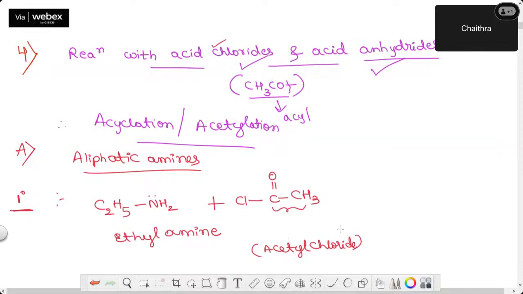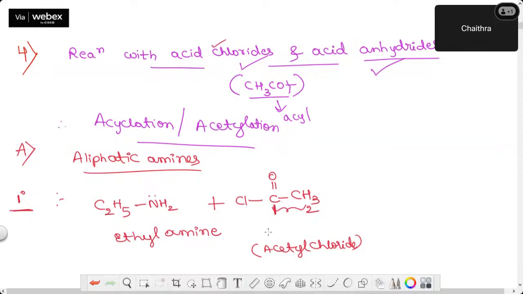If you have to write the IUPAC name, can you tell me from where we have to do the numbering? This one, this carbonyl chloride group. 1, 2. Actually, if you check the functional group priority order and the suffix, for this one we would have given the name as oyl halide. Since chlorine is there, I'll call it oyl chloride.